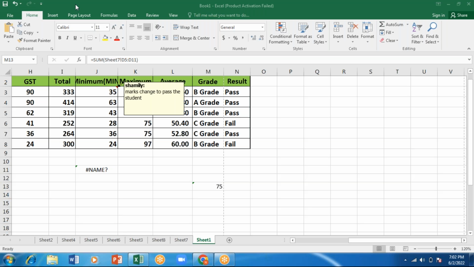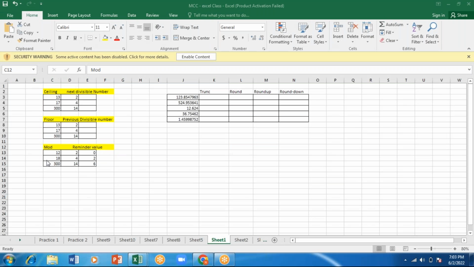Okay, and then I've told you some other formulas using division, divisible values also. So if I have to get the remainder value, what is the formula I have to use to get the remainder value? I have to use the function called MOD.